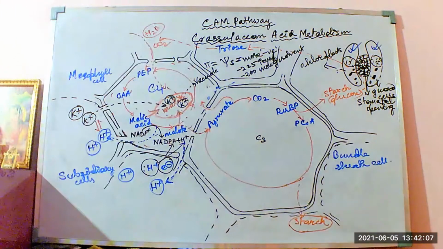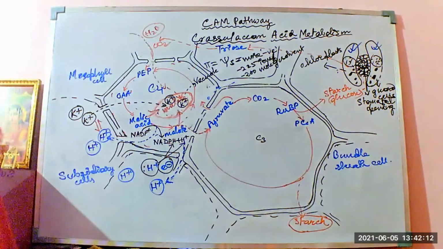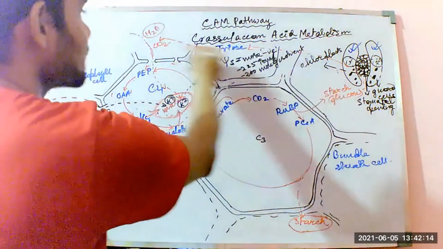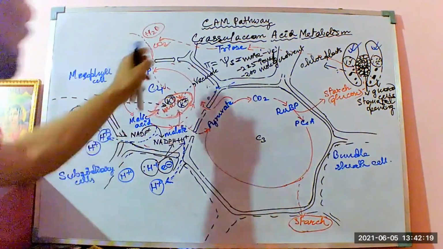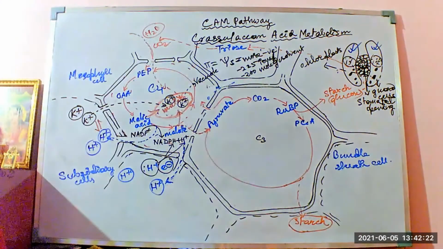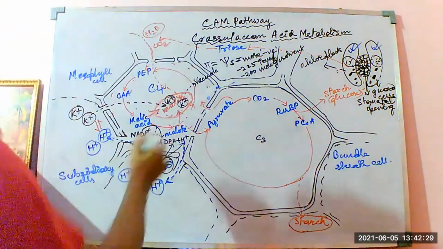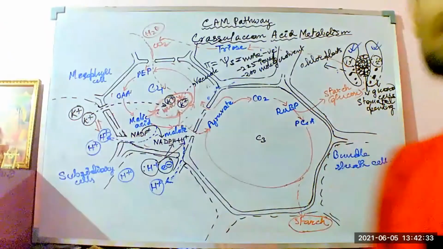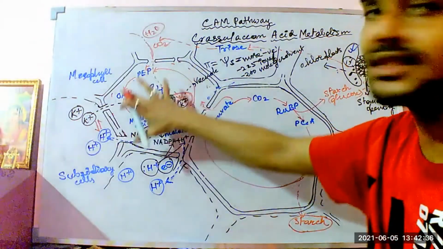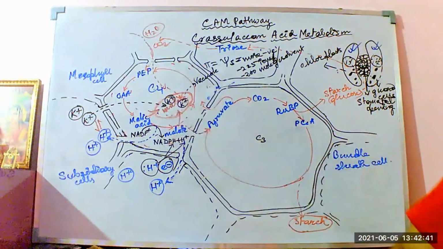This CO2 that is being generated by these starch molecules after covering the C3 pathway during the dark reaction, the starch molecules get reduced to triose, and then triose liberates the CO2 molecule. Now the CO2 molecule, where is this going? At night time, too much CO2 enters into these mesophyll cells again. At the night time, the thing is different. Too much CO2 enters into these mesophyll cells again, and what the CO2 does, it helps in reverse pumping.